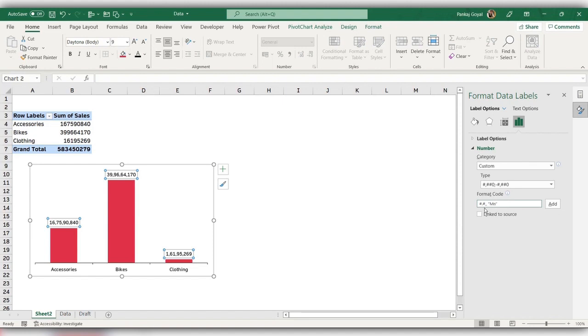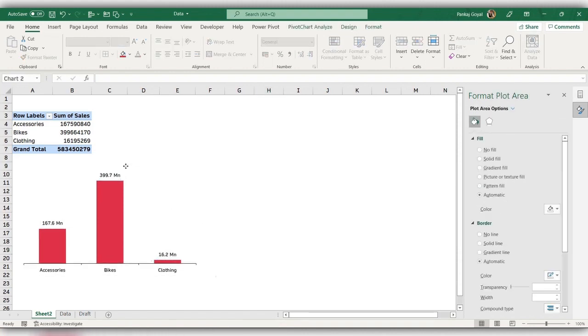So what I have written is hash dot hash. Basically this will give me the value with one decimal place. Like for this, I'll get 39.9 and then with the space, I'll get million. So let me add this to my format code and here you can see my values have been changed to million. So this looks more readable now.